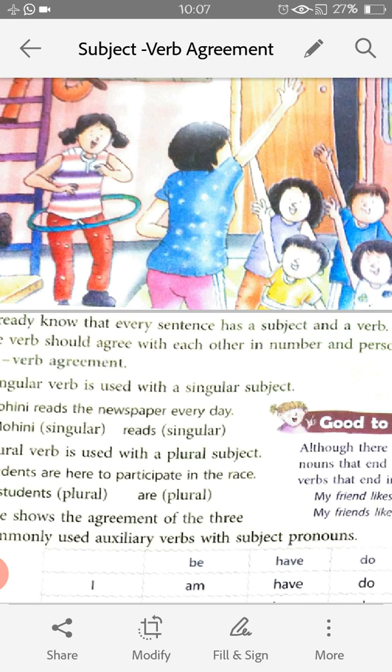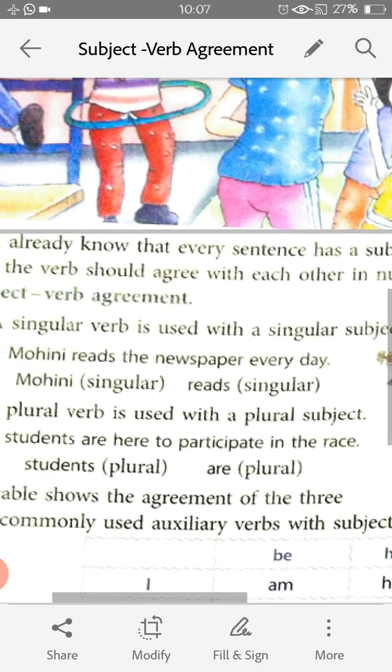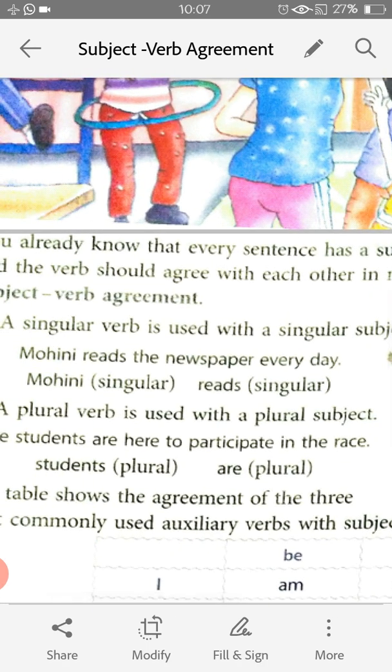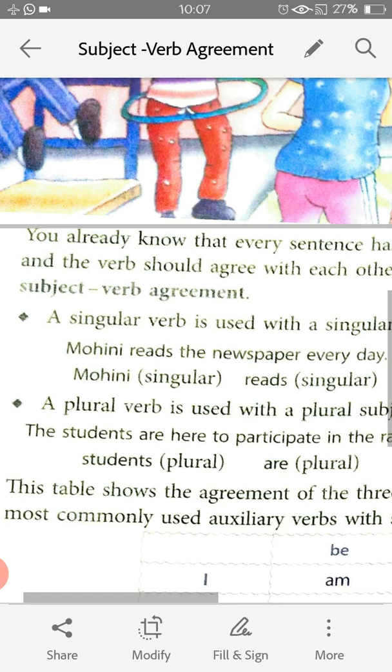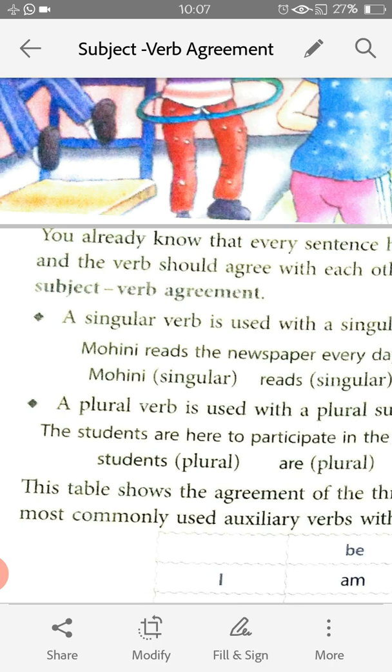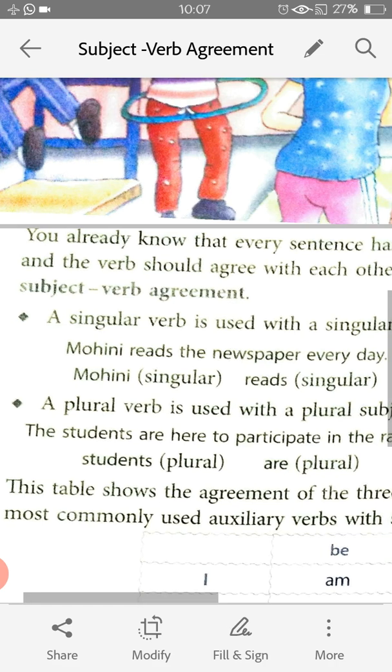So in number and person, like the person is doing some work, the verb will be written accordingly. That is known as subject verb agreement. So it is an agreement between the number of persons and the verb.